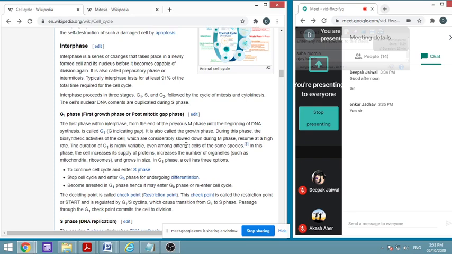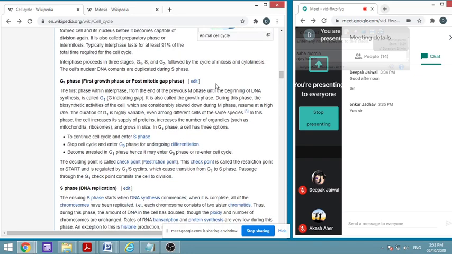Mitosis is the actual cell division, but the interphase is a much longer phase, almost a 1:9 difference. If 9 parts are interphase, then 1 part is mitosis, time-wise. The interphase lasts around 90% of the total time of the cell cycle.